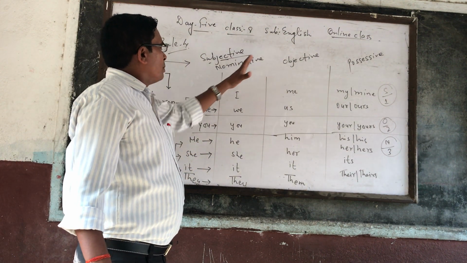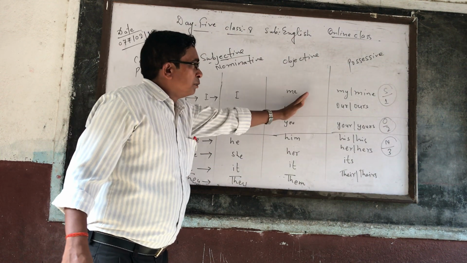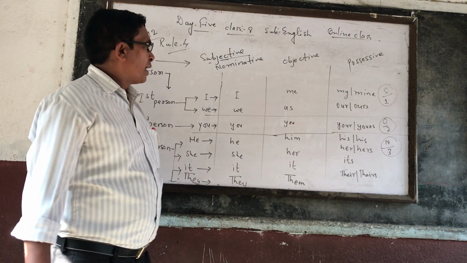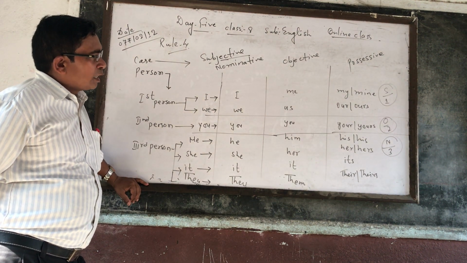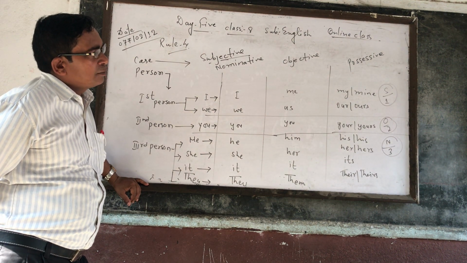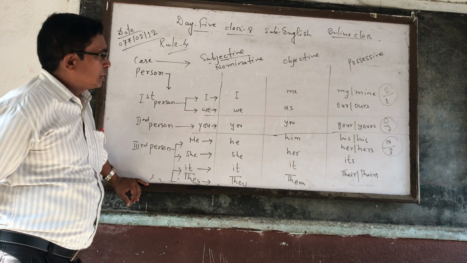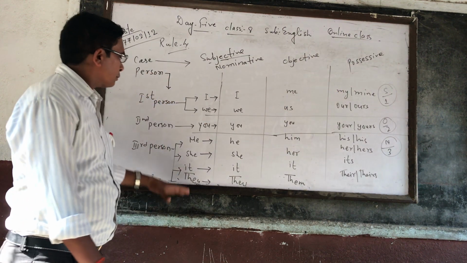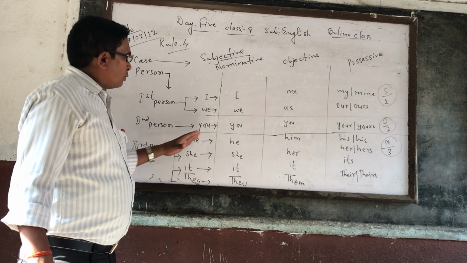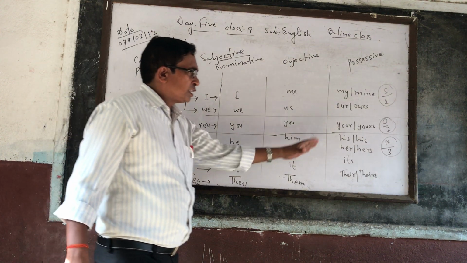So the subjective or nominative of I is I, objective is me, possessive is my or mine. Similarly, subject of we is we, object of we is us, possessive is our or ours. Similarly, the subject of you is you, object is also you, possessive your or yours. Third person pronoun he, she, it, they: subject of he is he, object him, possessive his.